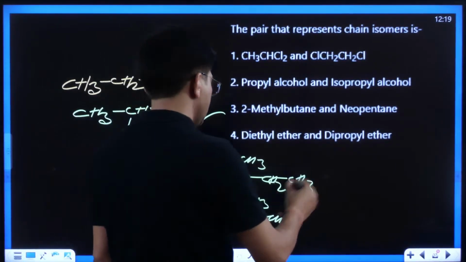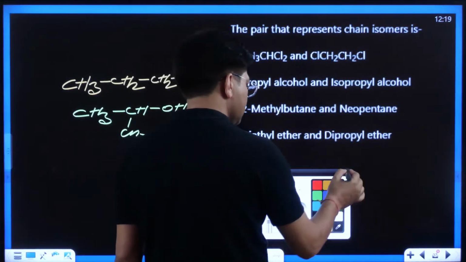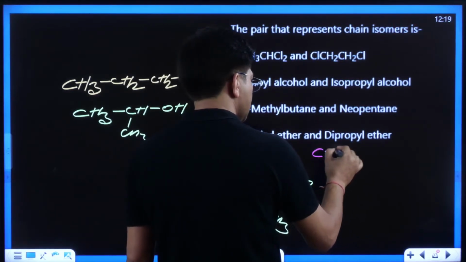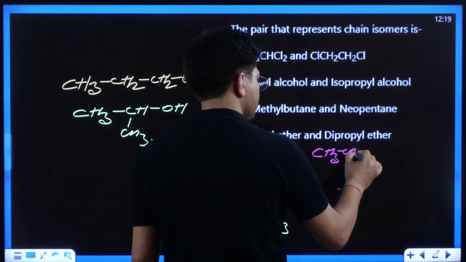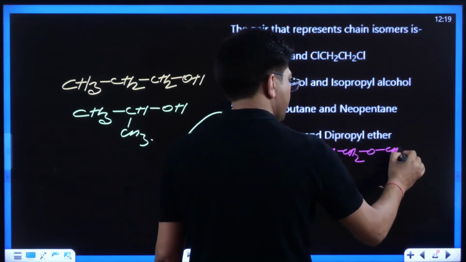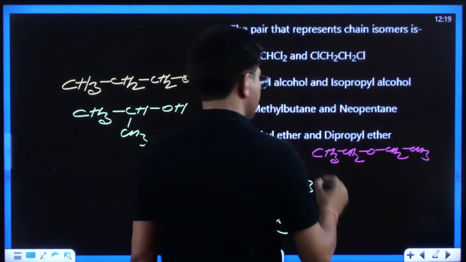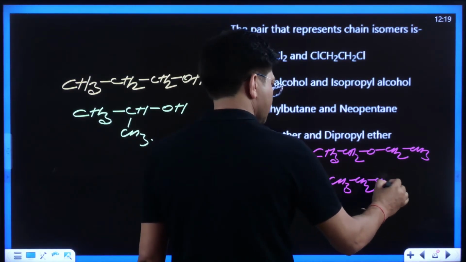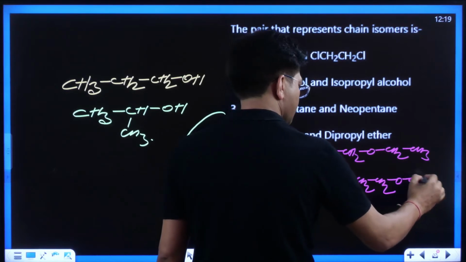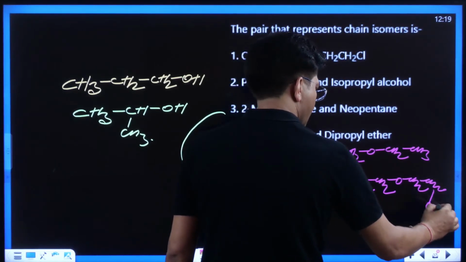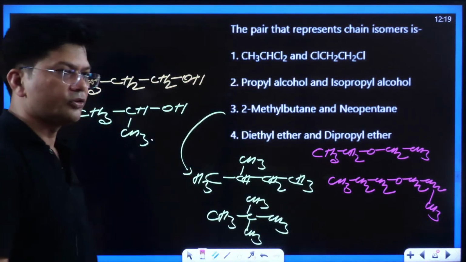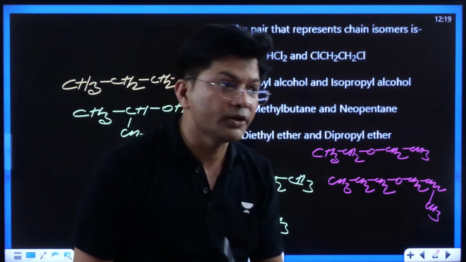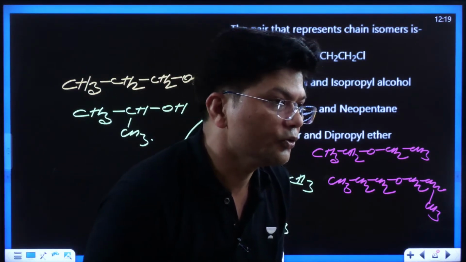Then diethyl ether and dipropyl ether. So I have written all these structures for you. Now let me see what answer you are going to give.